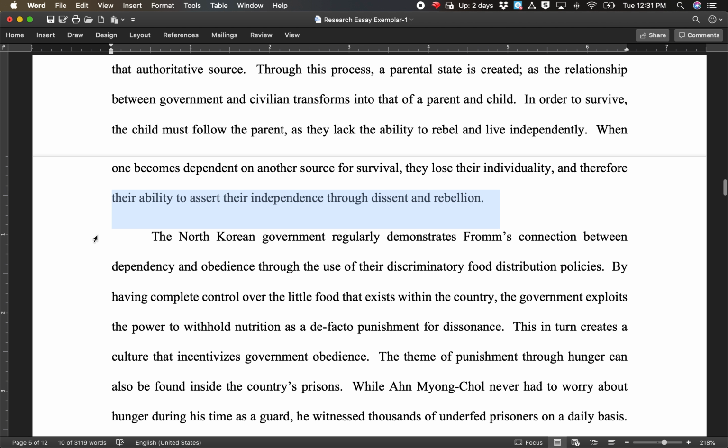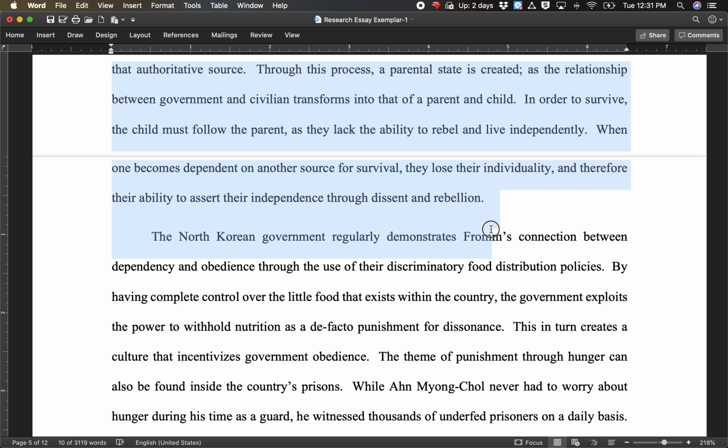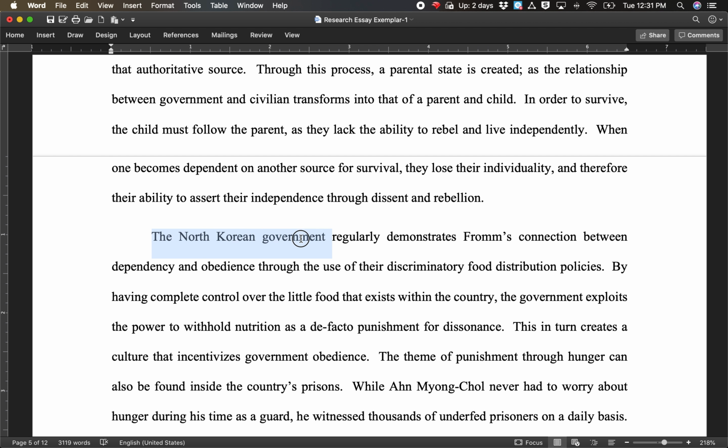Now let's look at the transition sentence that begins the next paragraph and connects this paragraph up here to the one below. The North Korean government regularly demonstrates Fromm's connection between dependency and obedience through the use of their discriminatory food distribution policies. So he refers back to the original topic, North Korea, their government, and then he refers back to Fromm, the guy from the previous paragraph, and then Fromm's connection between dependency and obedience.